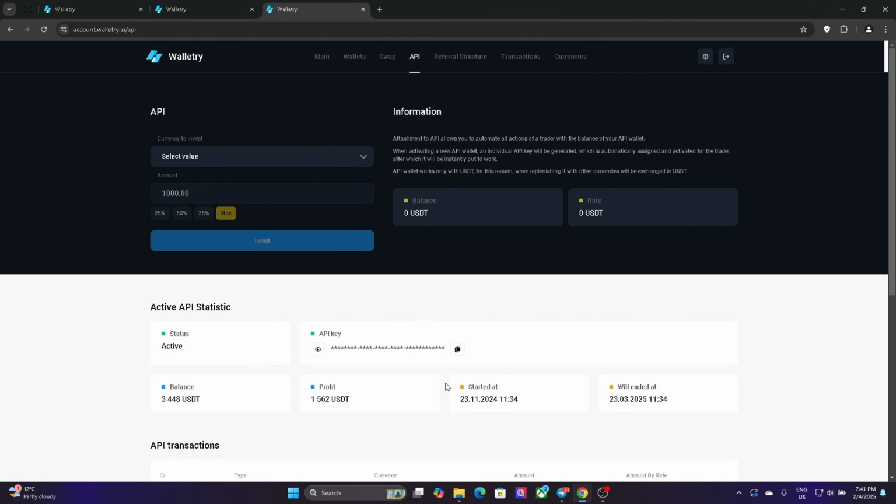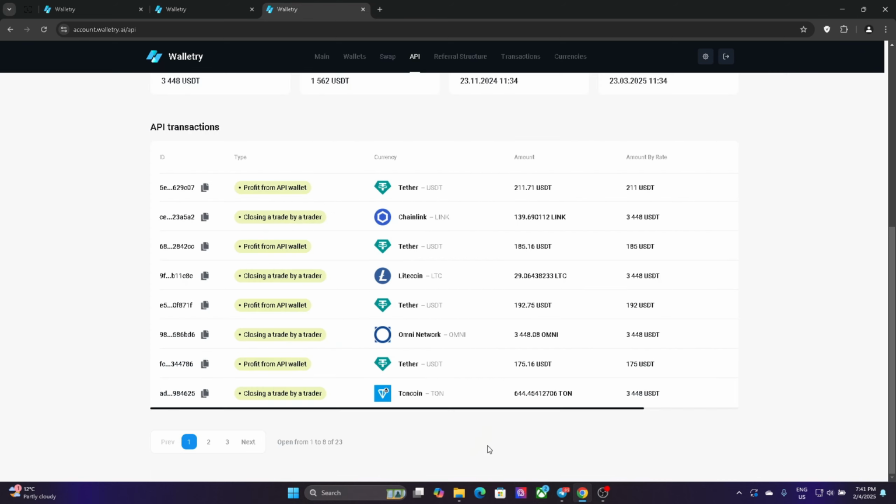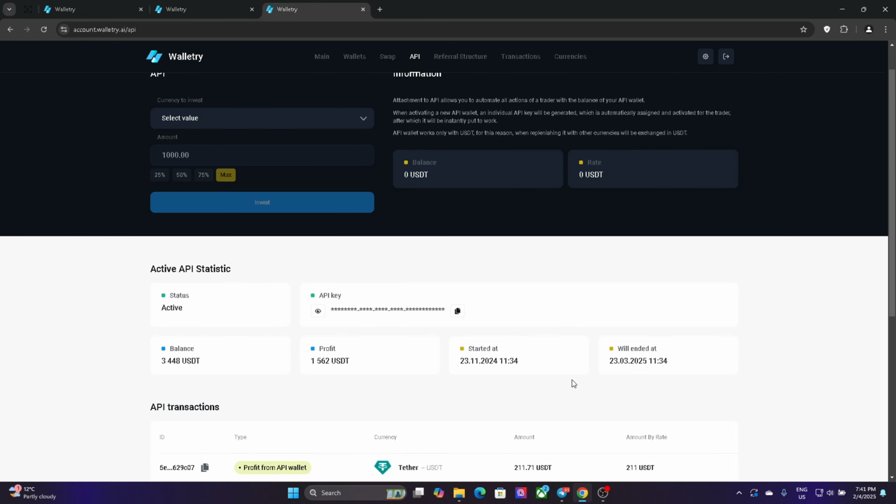The only thing I forgot to mention is when you are putting the deposit, it's going to freeze for some time, 3 months or 5 months. So as you see, I started 23 of November 2024 and it's going to end 23 of March 2025.